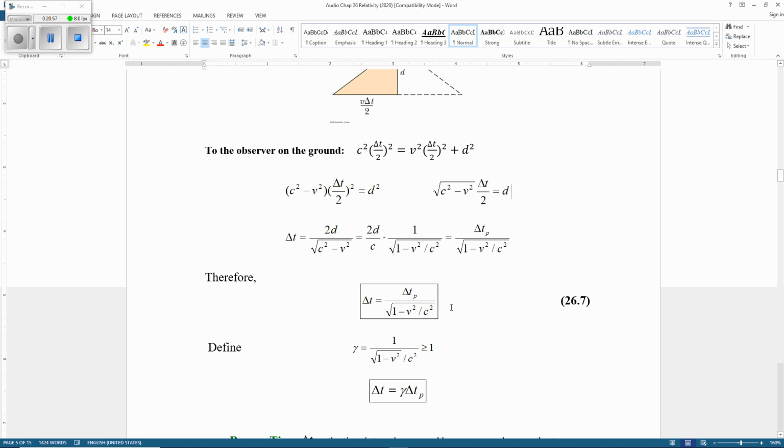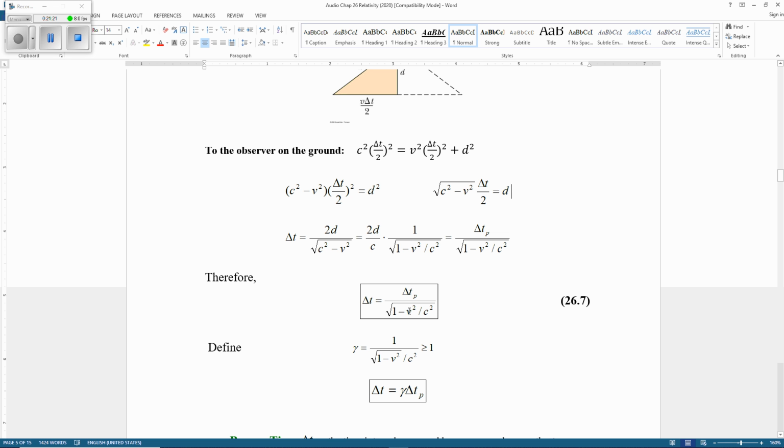We call it time dilation. Of course, inside the square root is always smaller than 1. So delta t p divided by something smaller than 1 will give you a bigger number, right? If you divide by 0.5, this doubles. Divide by 0.3, it triples.